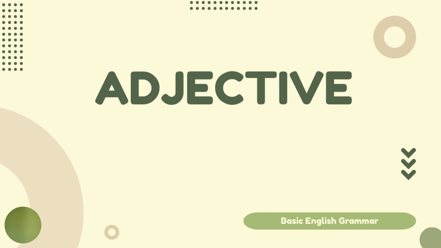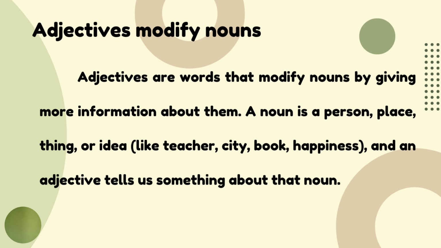So today's material is about adjectives. This is the third part of speech that you learn this semester. At the beginning, you learned about nouns and then verbs, and today it's about adjectives. So what is an adjective? Adjectives have the function to modify nouns. Modify here means giving additional description, explanation, or quality to the nouns. Adjectives are words that modify nouns by giving more information about them.